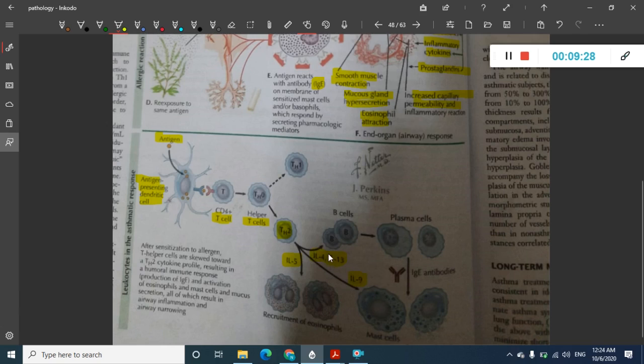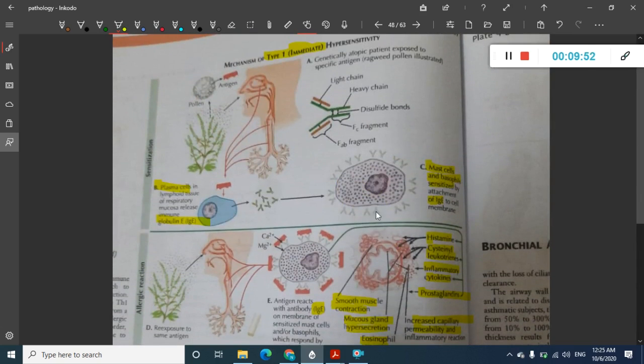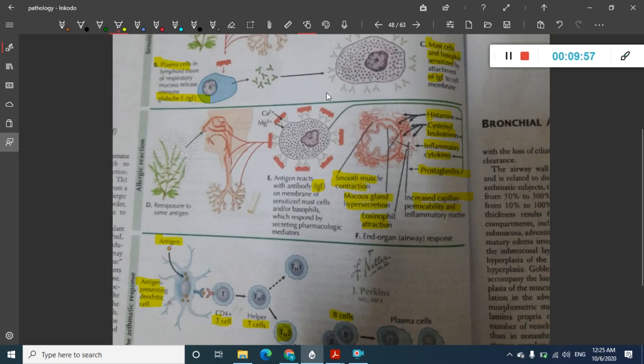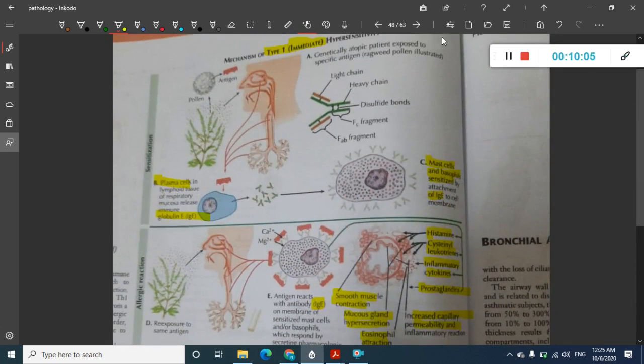So these interleukins are very important. Interleukin 4, 5, 9, 13 are activated. As a result, B cells are produced and eosinophils and mast cells are activated. These B cells get converted to plasma cells. These plasma cells secrete IgE. This IgE activates the mast cells. So IgE and mast cells are activated in sensitization. Now whenever the second allergen comes, the activated IgE and mast cells will release the mediators which lead to smooth muscle contraction. So this is the pathogenesis which is seen in asthma.